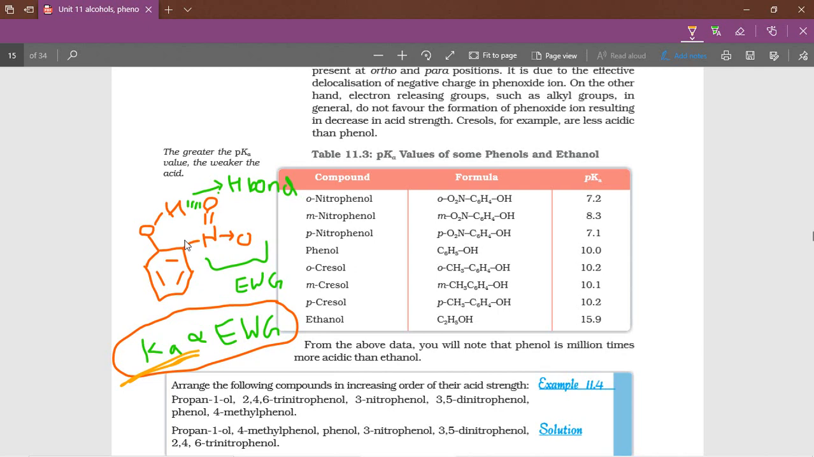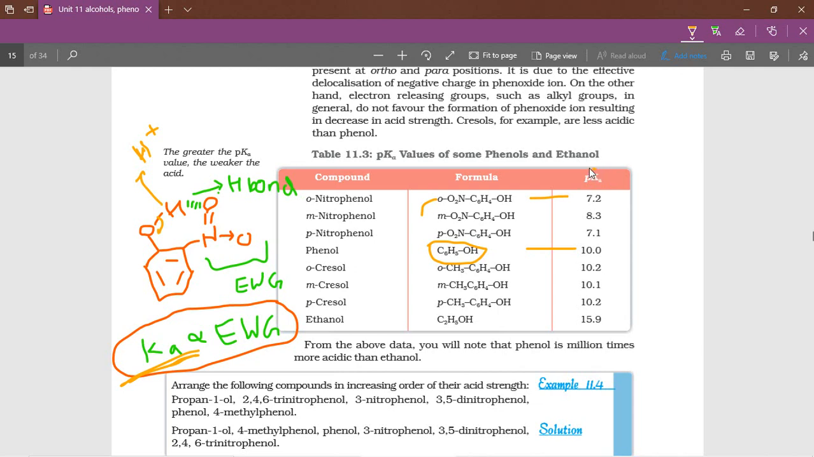Why? It is taking electron density from the benzene, so the pi bond shifts towards the benzene, and here H is ready to leave as H plus. That is the reason whenever electron withdrawing groups are in the benzene ring, the acidic strength increases. So see here, ortho-nitrophenol is this one and normal phenol is this one. See the values here, it is 7.2 and 10.